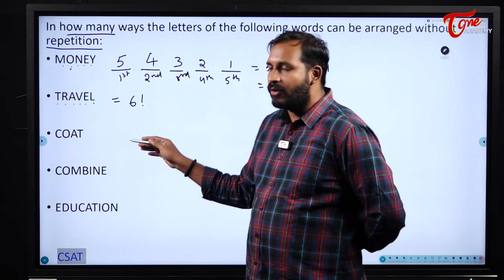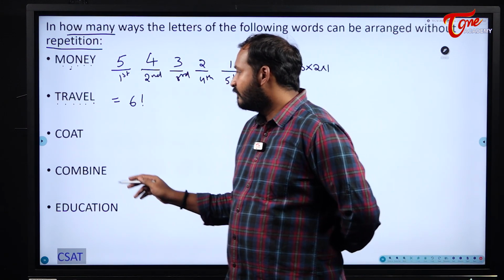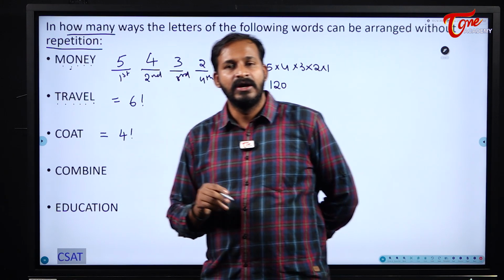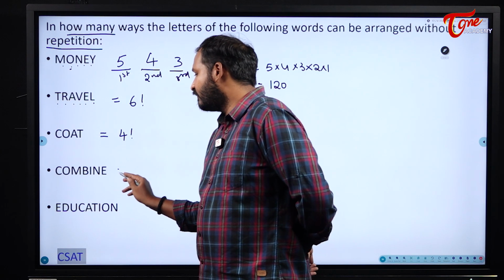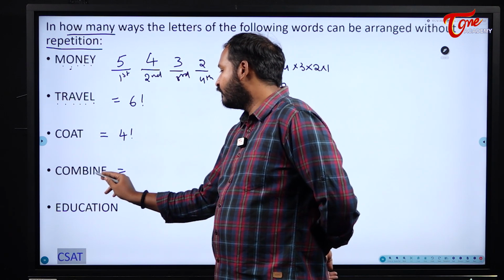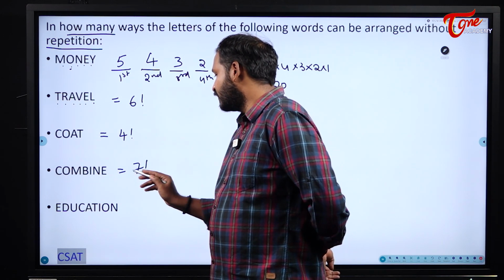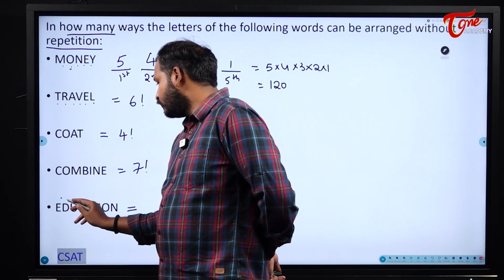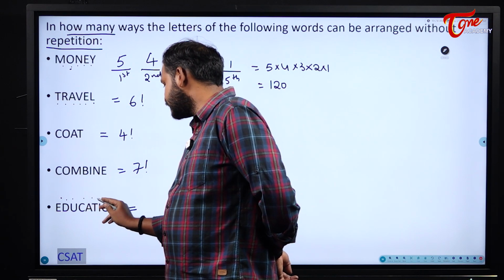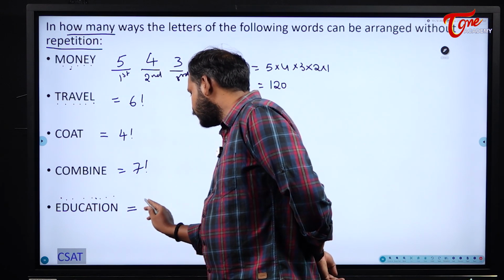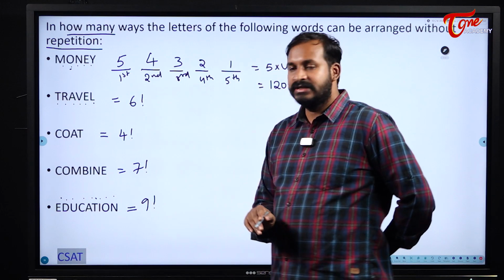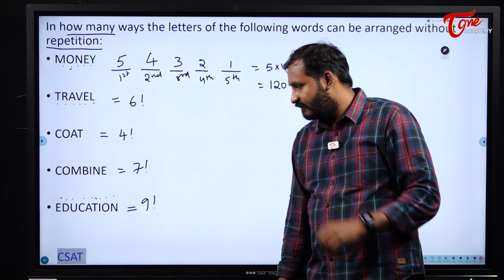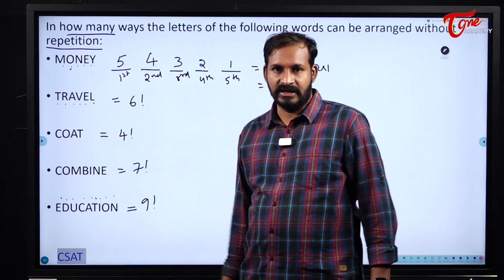Okay. So now please pause the video and try to solve these 2 things. For coat, we can arrange the letters of the word coat in how many different ways? 4 factorial ways. Similarly, for combine, 1, 2, 3, 4, 5, 6, 7, in 7 factorial ways. Similarly, education, 1, 2, 3, 4, 5, 6, 7, 8, 9. So 9 letters are there, and I can arrange the letters of the word education in 9 factorial ways. No letter is repeated in all these examples, students.